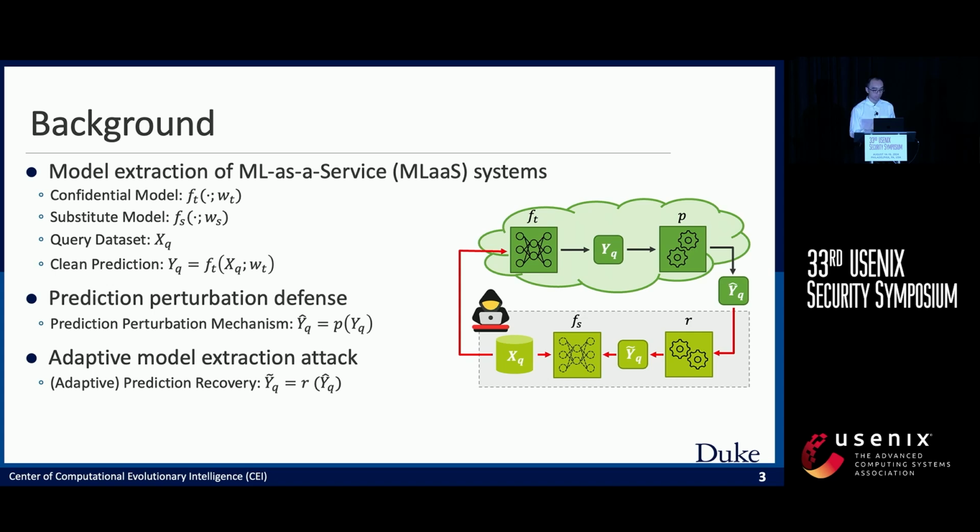So to defend against the model extraction attack, different methods have been proposed, including extraction detection, model watermarking, or prediction perturbation. In this work, we will mainly focus on the prediction perturbation, where the defender can use a perturbation mechanism P to perturb the clean prediction and return the perturbed prediction to the users. We also consider the attacker to be adaptive, so they will also try to use some recovery function R to recover the clean prediction from the perturbed prediction.